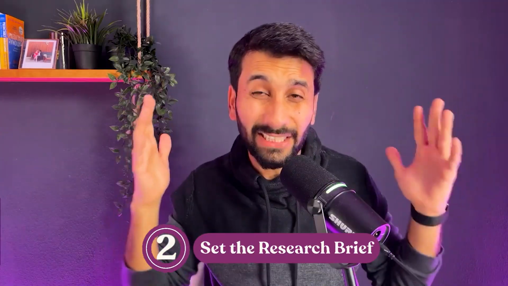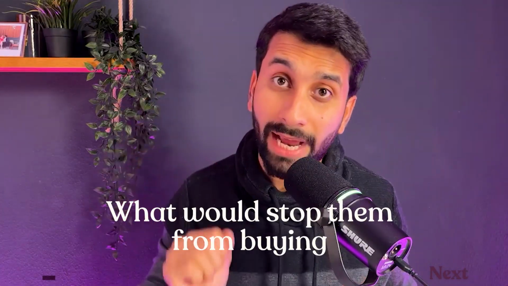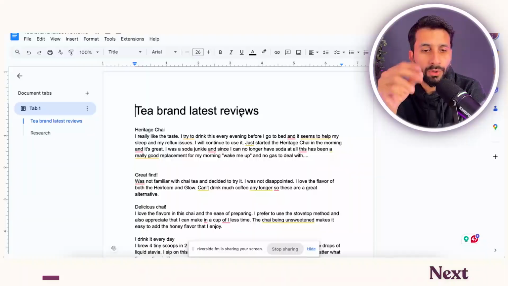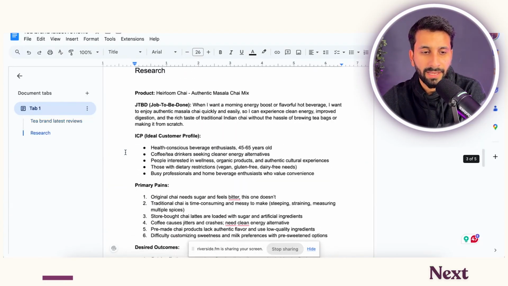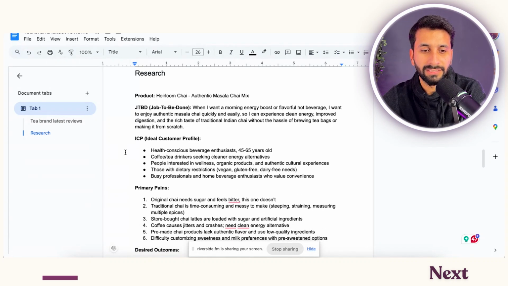The next step is setting the research. Before you go mine anything, define the job your product is hired for, who it is for, and what would stop them from buying. Keep it to one page. Let me show you what I mean. What you have to do is have all the reviews and all the inputs on one page. So these are my inputs. You can see this, and you have to turn them into these specific elements.